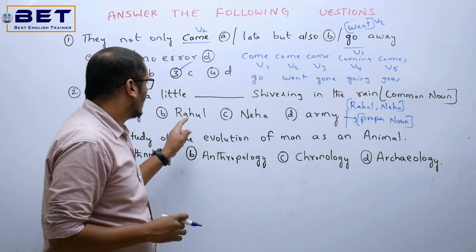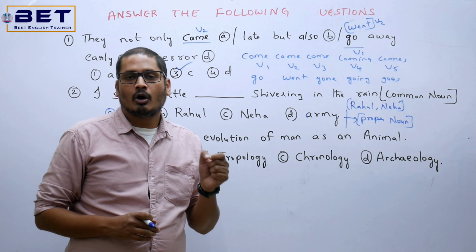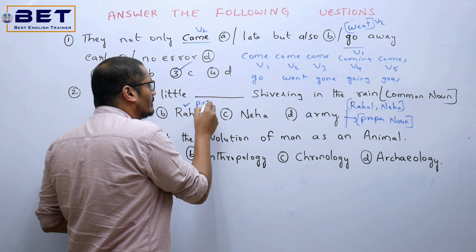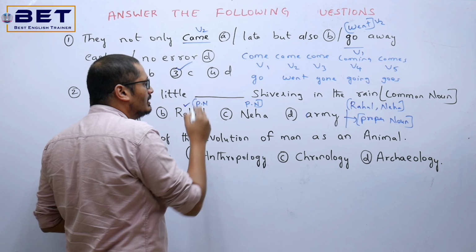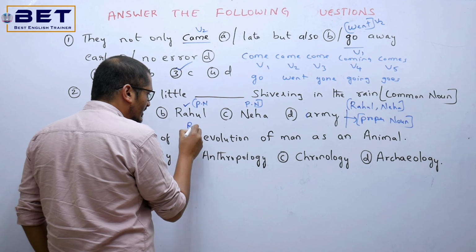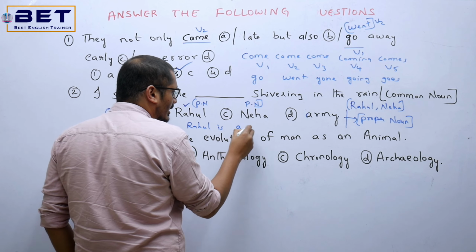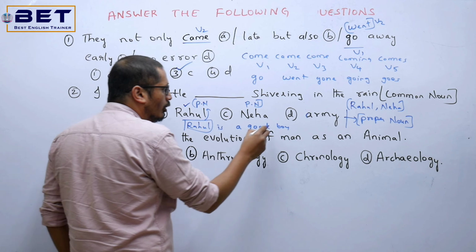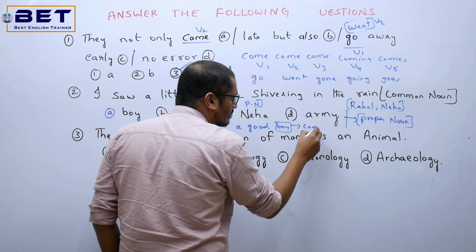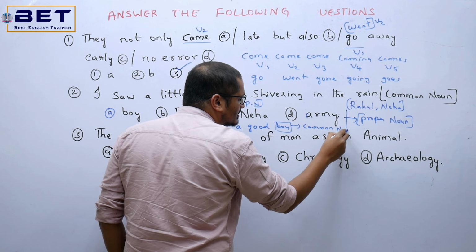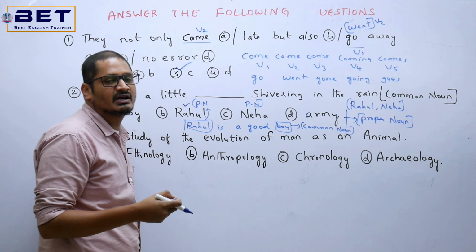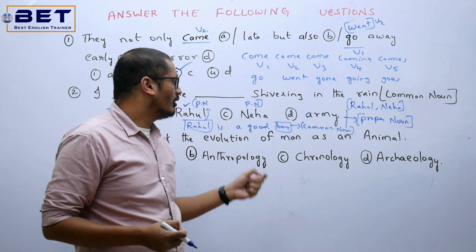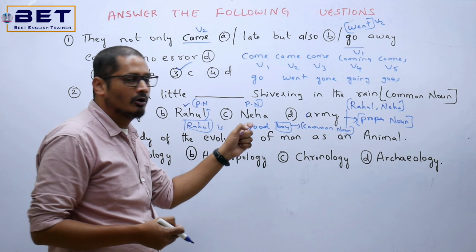Okay. Now Rahul indicates a boy. Rahul is the best boy in the class. Now Rahul and Neha can be the proper noun. Now what is boy here? Let's look here. Rahul is a good boy. I said Rahul is a good boy. Now Rahul is proper noun and boy is the common noun. So common noun generally indicates a class of people. For example, I said Neha is a bad girl. Now girl is altogether the common noun over there.